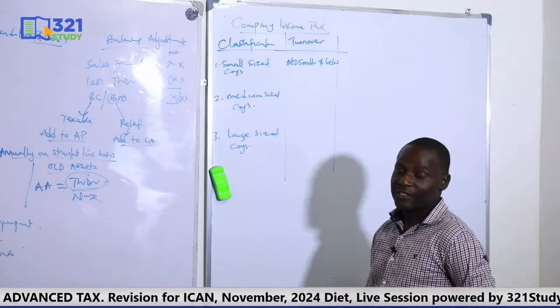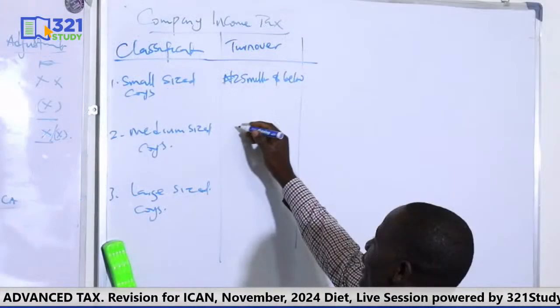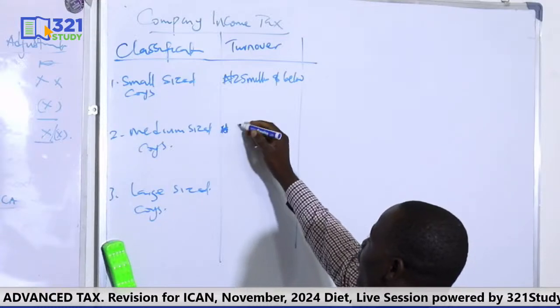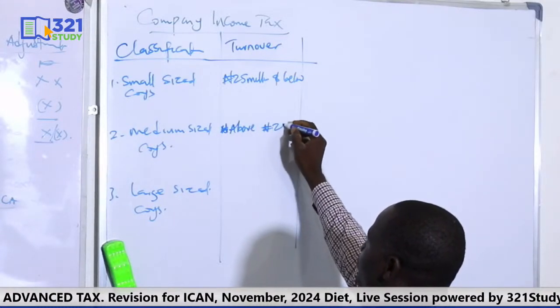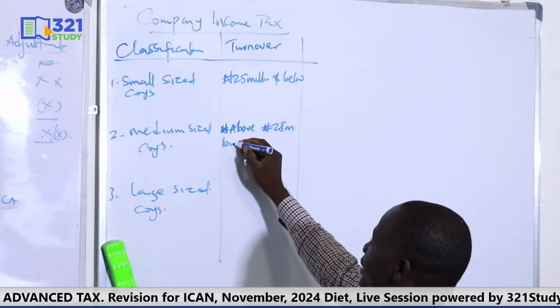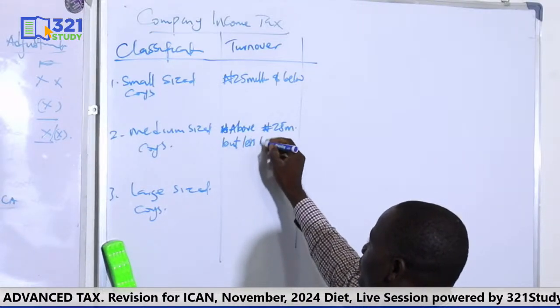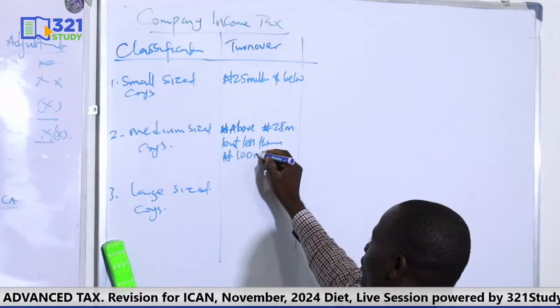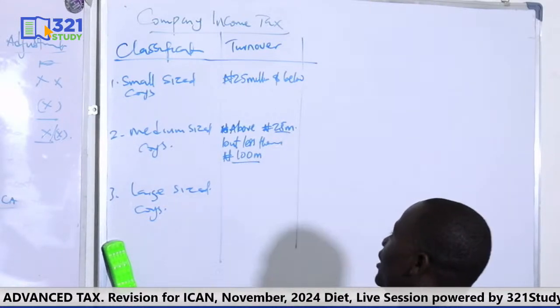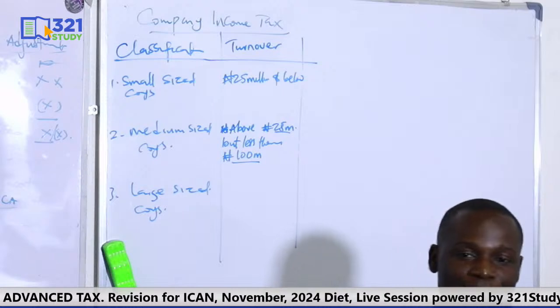Annual turnover, yes. Once the turnover is above 25 million but less than 100 million, then it's a medium-sized company.